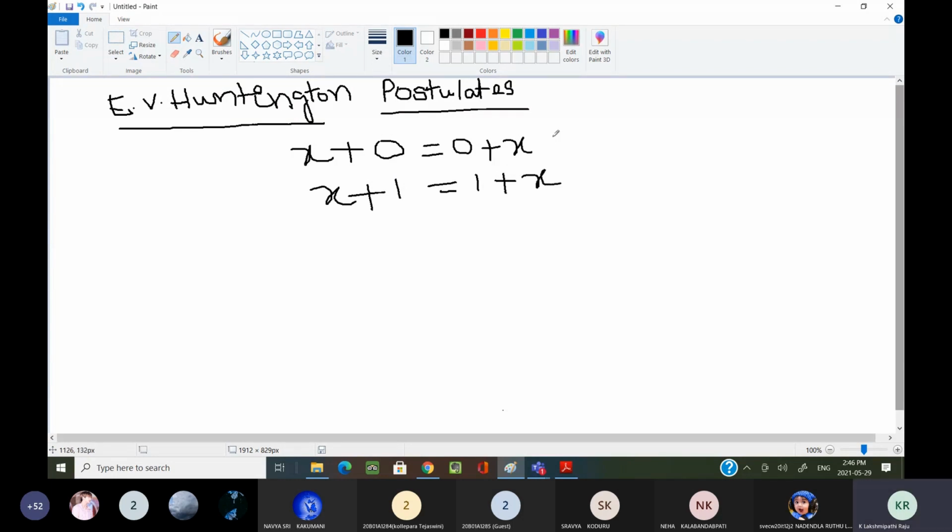You have to give me the answer. These are the two expressions you can write down. In the same way, identity with respect to star or dot: x dot 0 or 0 dot x equal to what? x dot 1 or 1 dot x equal to what?